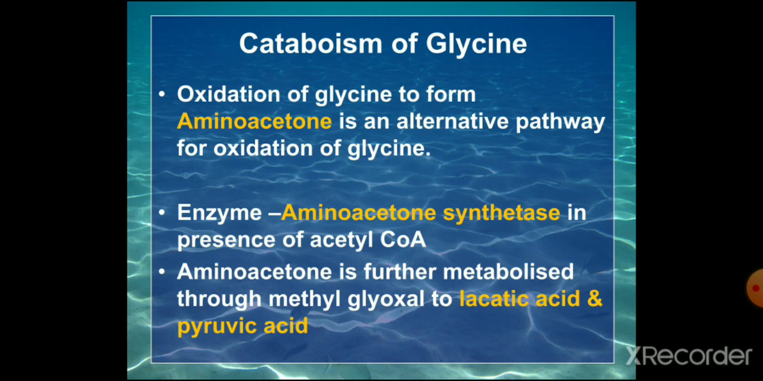Next is the oxidation of glycine to form aminoacetone, an alternative pathway of glycine oxidation. The enzyme is aminoacetone synthetase in the presence of acetyl coenzyme A. So glycine, in the presence of acetyl coenzyme A and the enzyme aminoacetone synthetase, produces aminoacetone. This aminoacetone is further metabolized through methyl glyoxal to lactic acid and pyruvic acid.